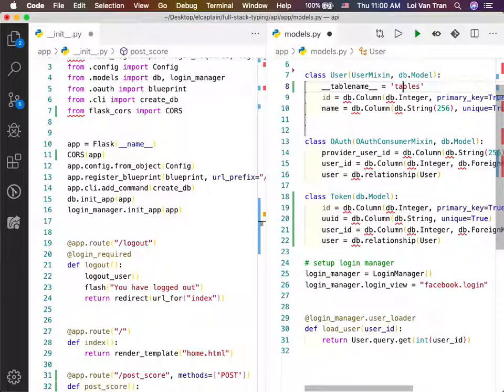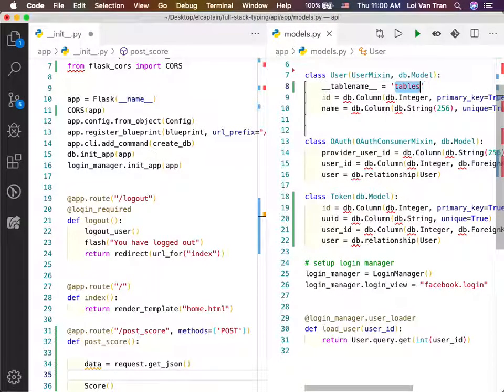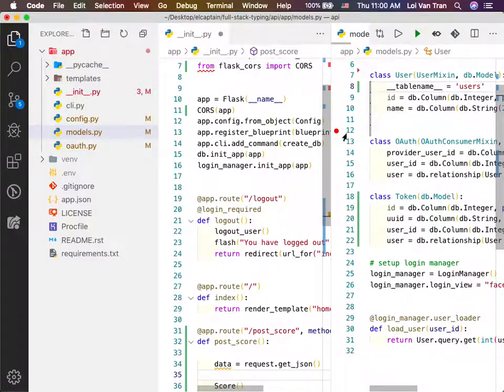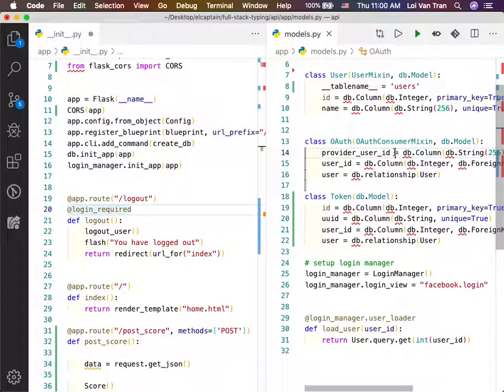Yeah, that's it. Okay. So this is the best way to do it. Your code becomes clear because it's one user object, but your table name should be users.